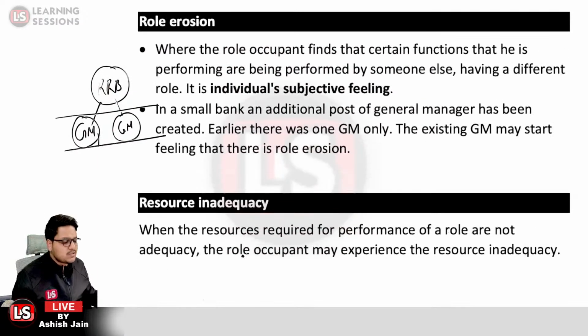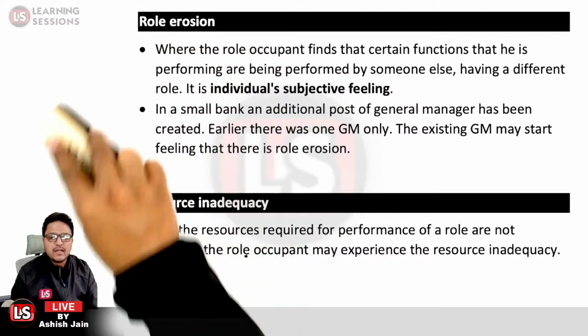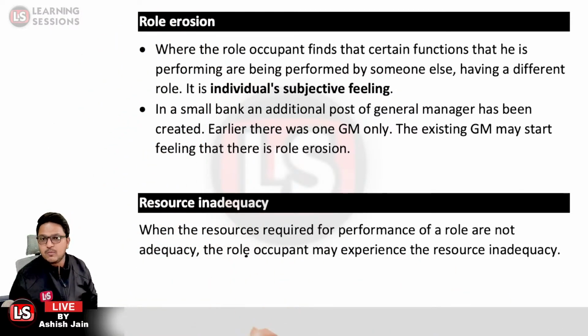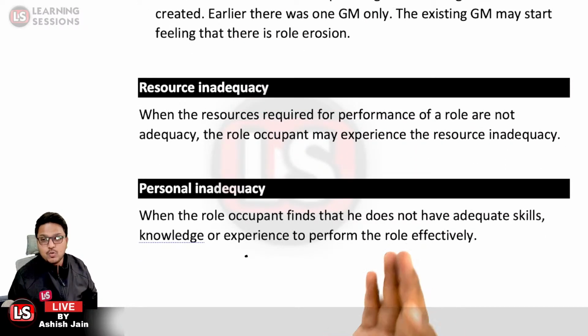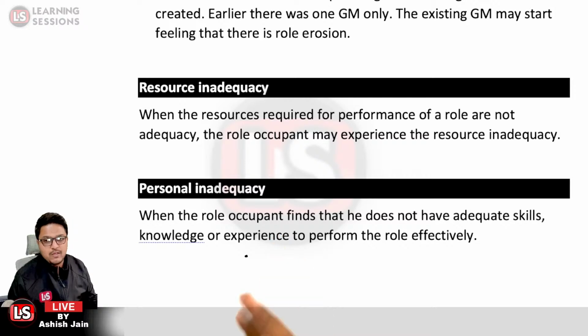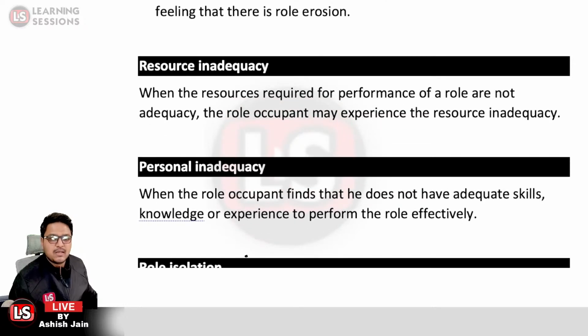Then it is resource inadequacy, because when you are to perform, you do require different resources so as to get the best out of you. If those resources are not adequate, the role occupant may experience resource inadequacy. Then it is personal inadequacy. You require some skills to perform the job, and when you are not exhibiting those skills, that is personal inadequacy, and you will not be able to perform the role effectively.